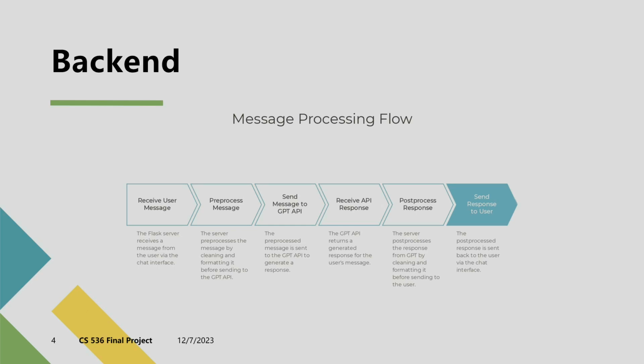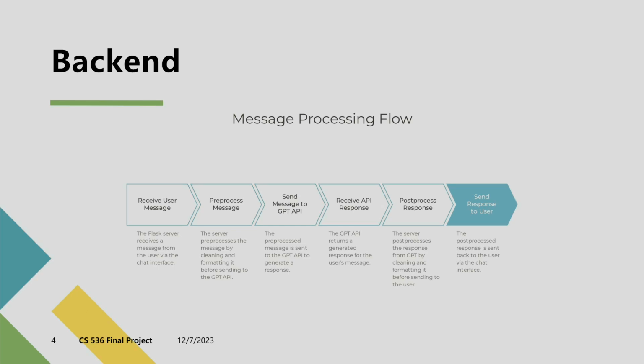The Flask server is configured to listen for incoming POST requests at the receive message route. As soon as the message hits its endpoint, we grab the content from the JSON payload using message equals data.get("message"). And the second step is pre-process the message. The backend server pre-processes the message and converts it to a JSON file.